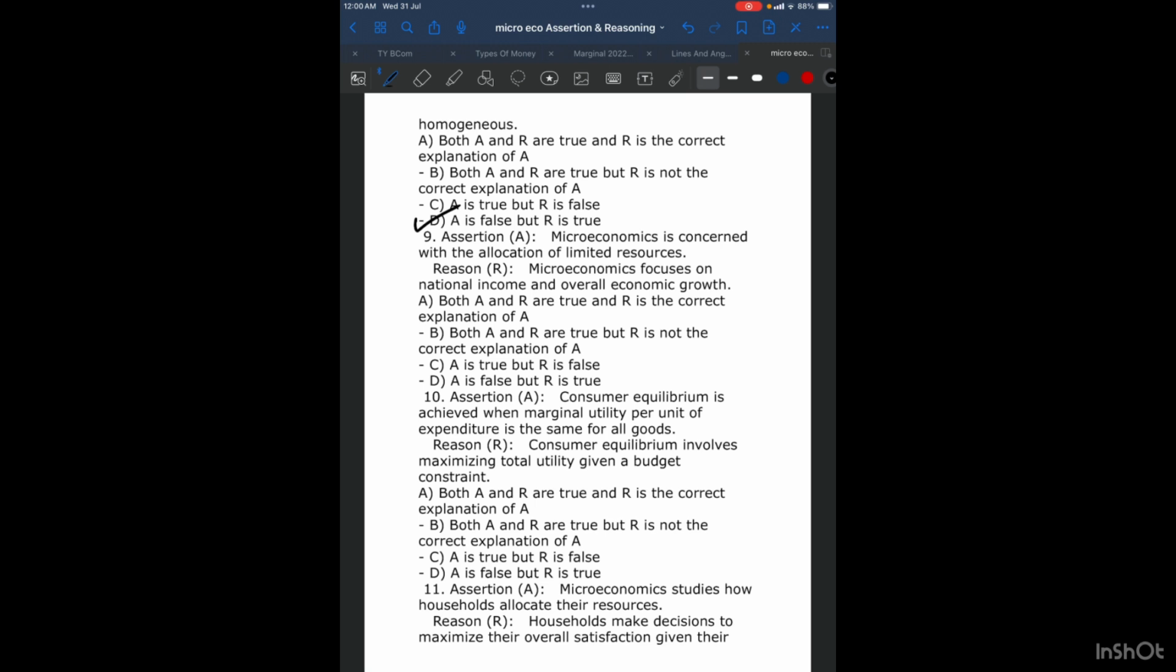Now reasoning. Microeconomics focuses on national income and overall economic growth. Now just see over here.